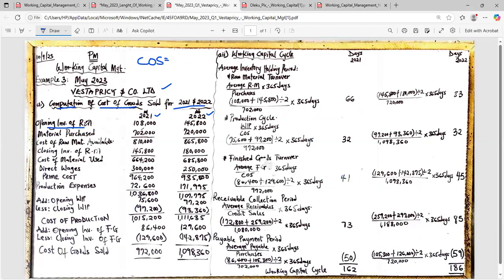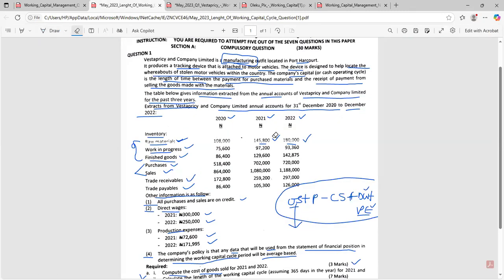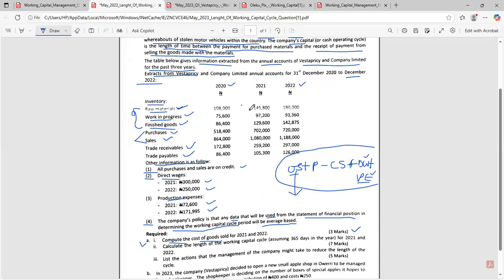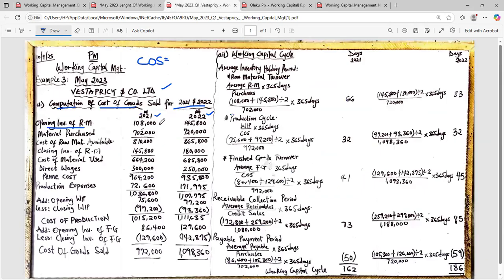Let's do this. What is our opening stock of raw material for 2021? Focus your mind. For 2021, our opening stock will be from 2020. So the closing stock of 2020 will become opening stock of 2021. So we're going to be picking 108,000. That's what we use there, 108,000.